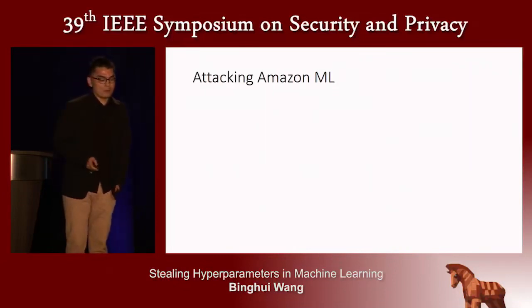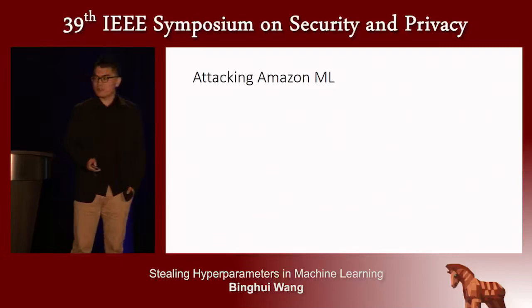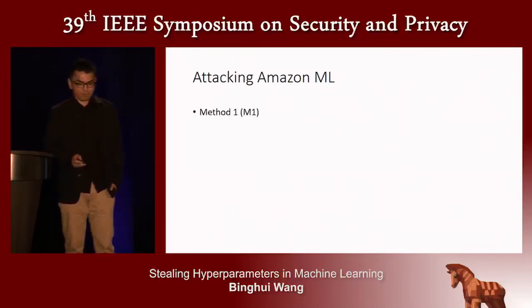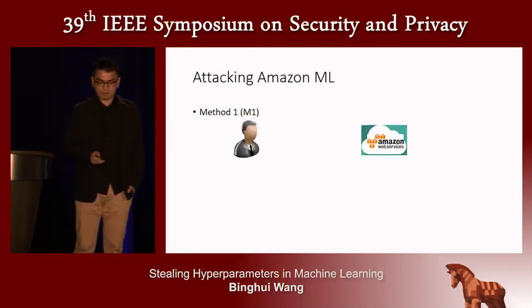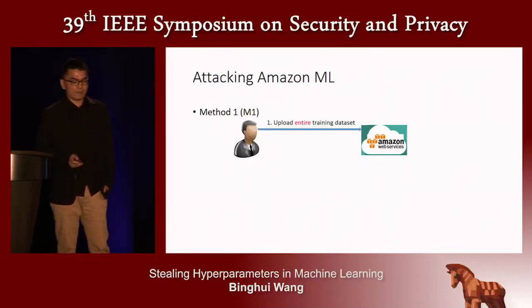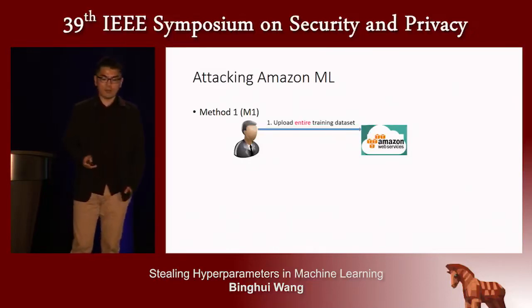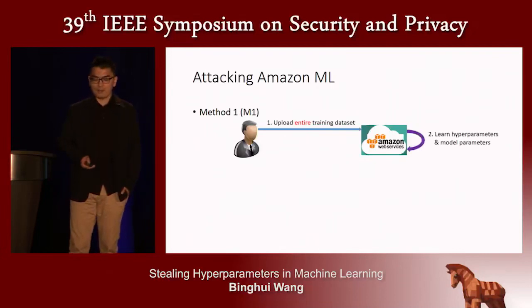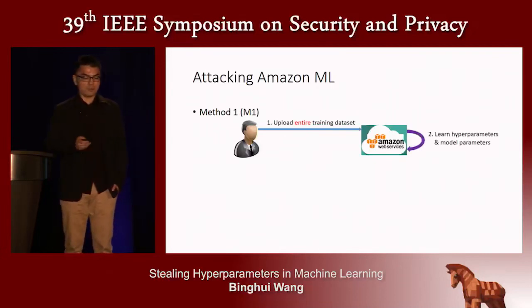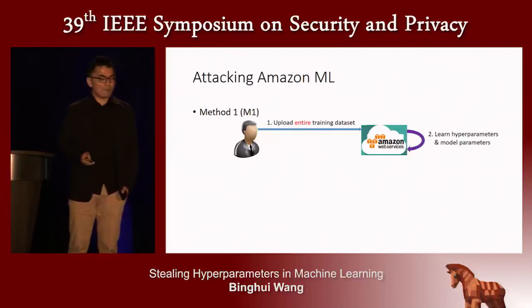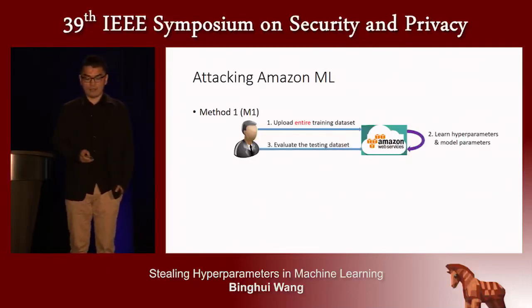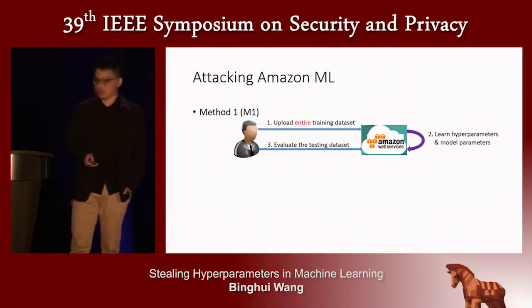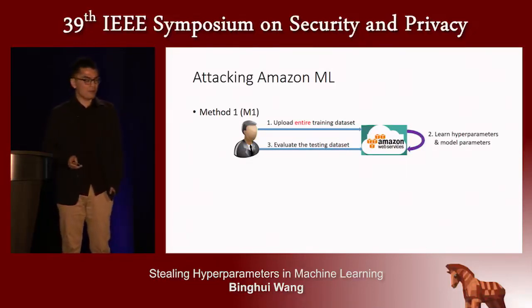Now we evaluate our attack on a real machine learning as a service, Amazon Machine Learning. Here we consider two methods a user may use the service. In method one, M1, the user first uploads the entire training data set to Amazon Machine Learning, which uses it to learn hyperparameters and the model parameters, and then the user evaluates the testing data set by querying the learned model.